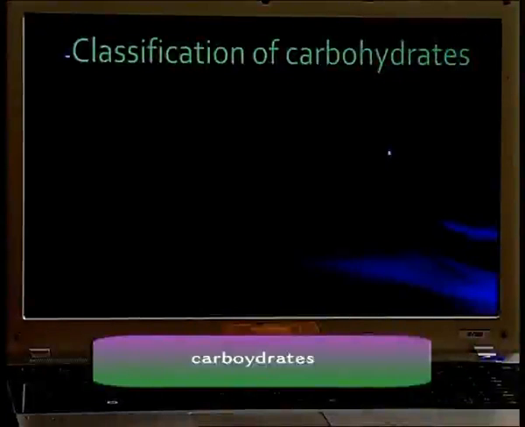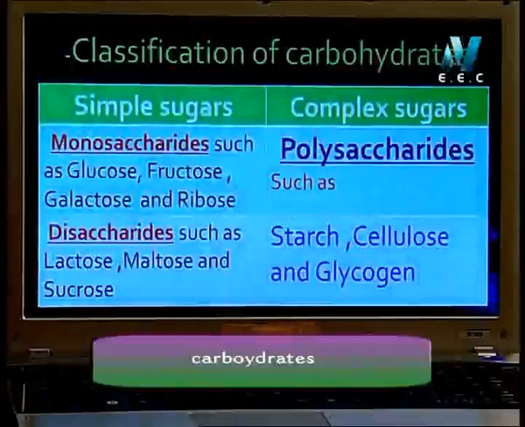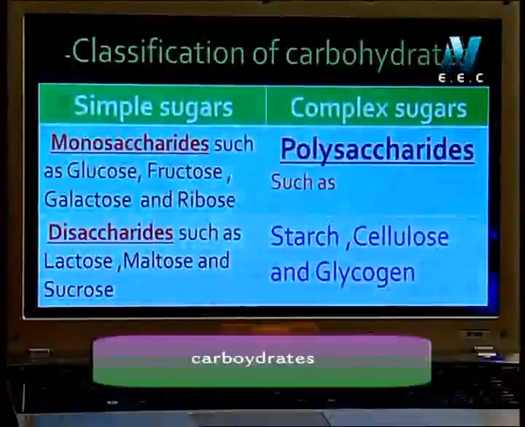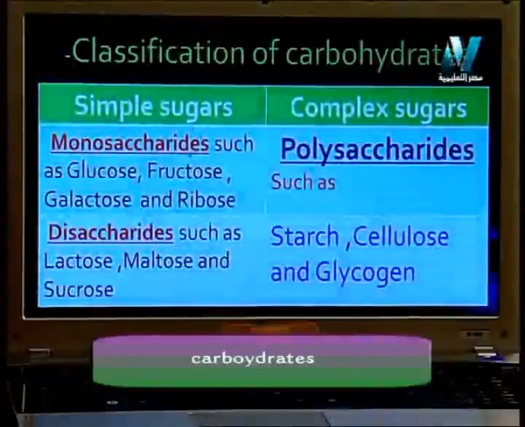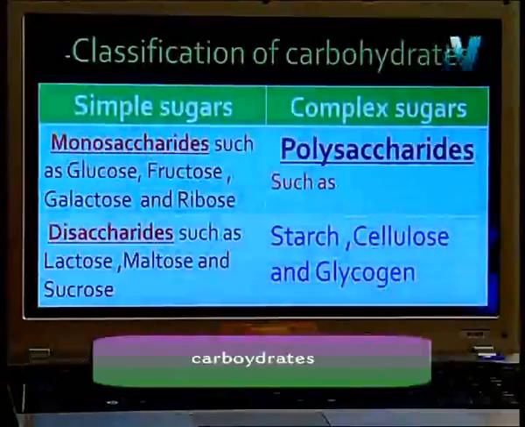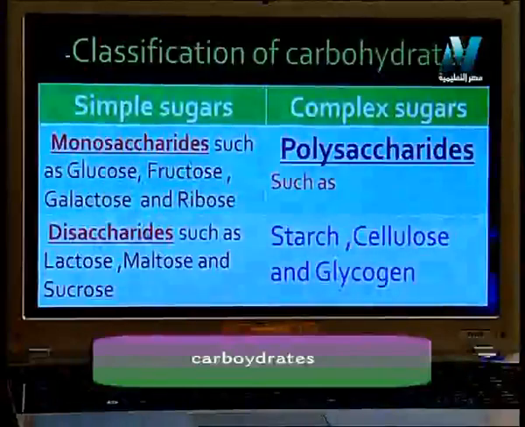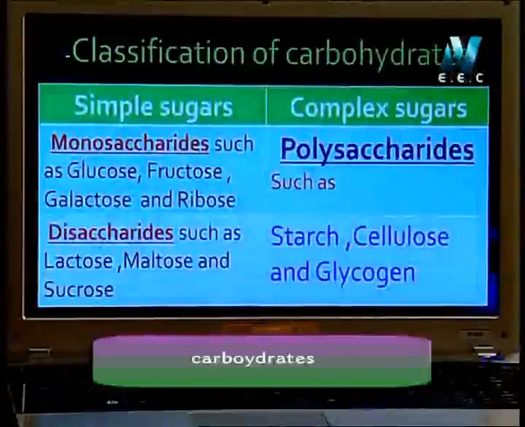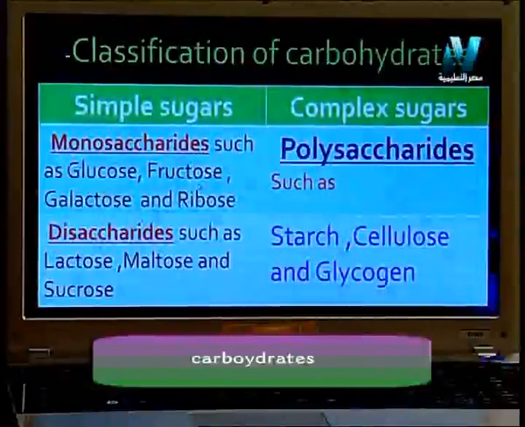Let's discuss together the classification of carbohydrates. We have 2 types of carbohydrates, simple sugar and complex sugar. Simple sugar here is monosaccharides. Saccharides mean sugar, but in Latin. Mono, 1. Disaccharides, 2. Monosaccharides consist of 1 molecule only of the sugar.